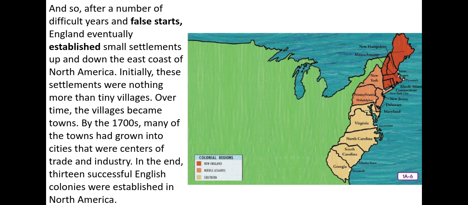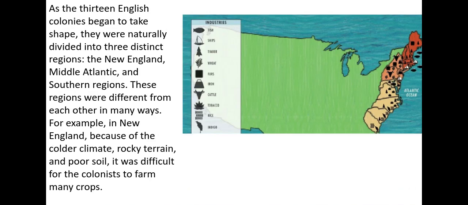And so, after a number of difficult years and false starts, England eventually established small settlements up and down the east coast of North America. Initially, these settlements were nothing more than tiny villages. Over time, the villages became towns. By the 1700s, many of the towns had grown into cities that were centers of trade and industry. In the end, 13 successful English colonies were established in North America.